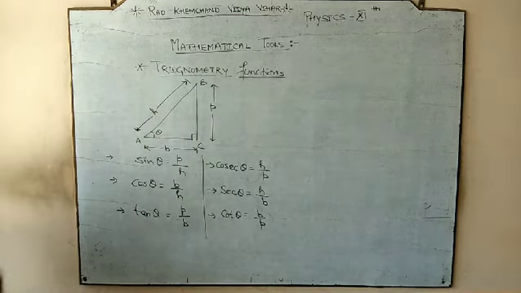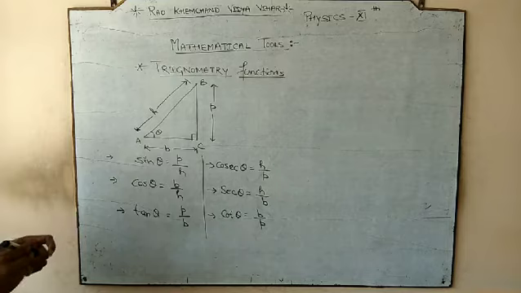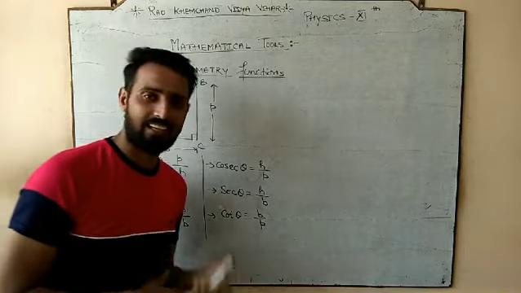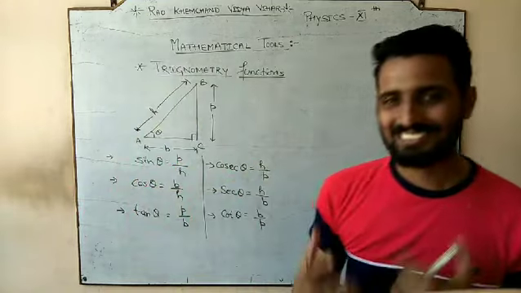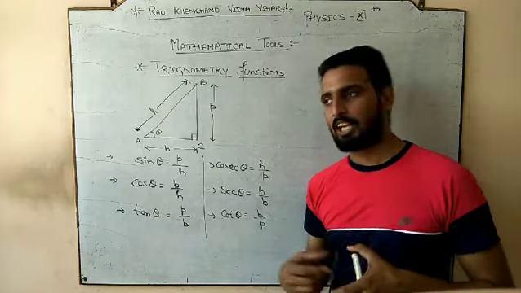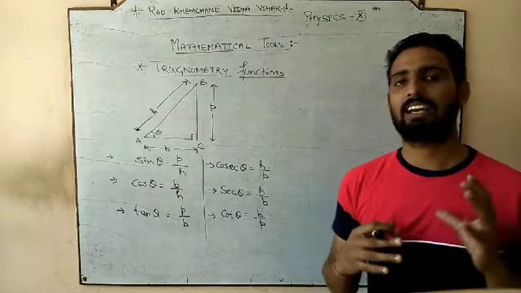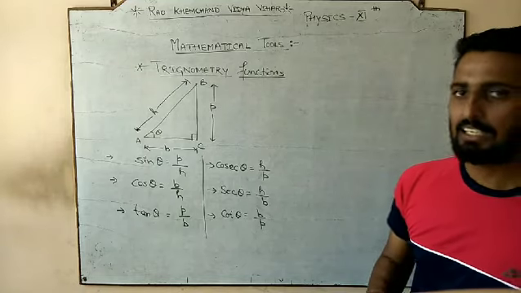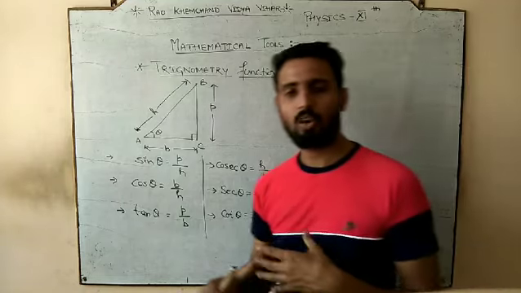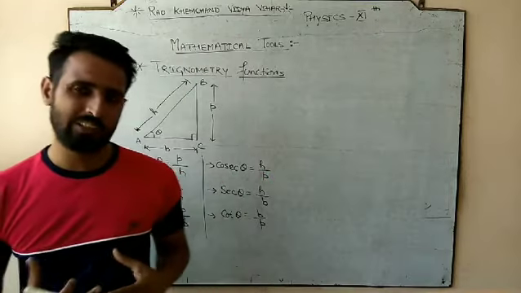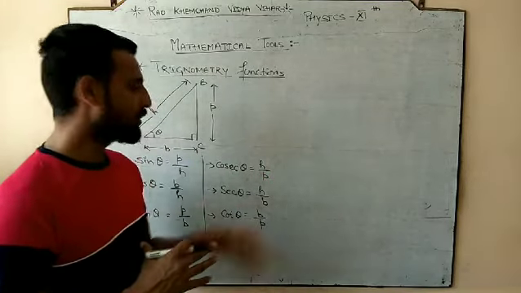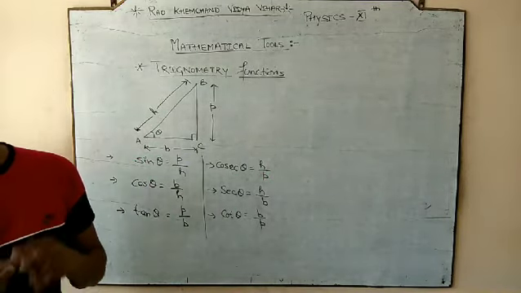So the point is that we have the 6 trigonometry functions, which give us the ratio of the sides of a right angle triangle. In the trigonometry functions, we always find the ratio of the sides.